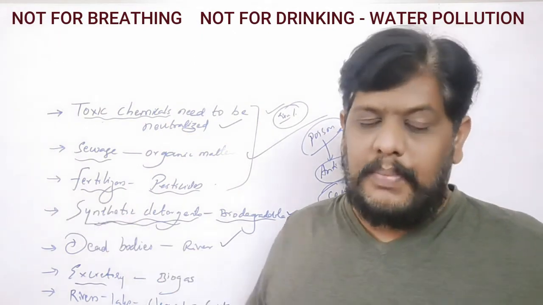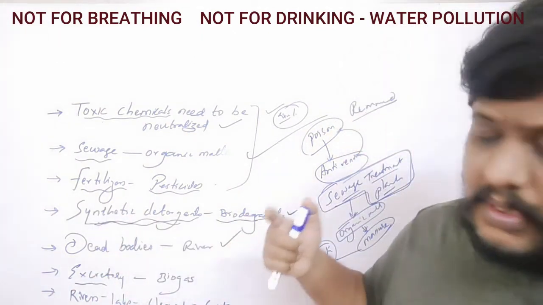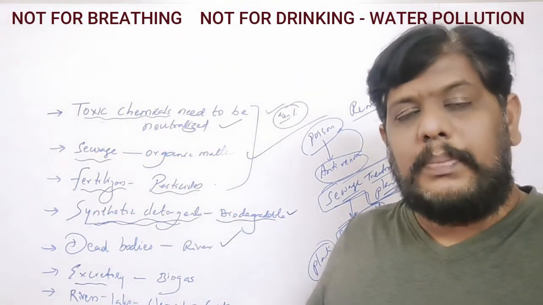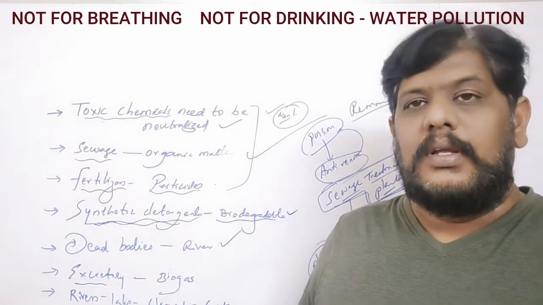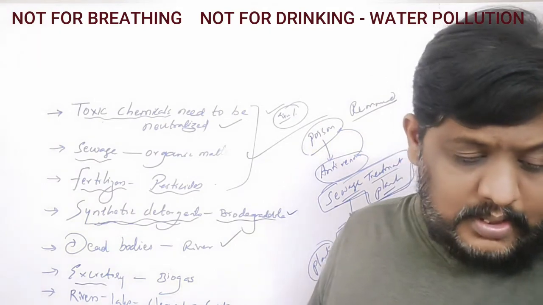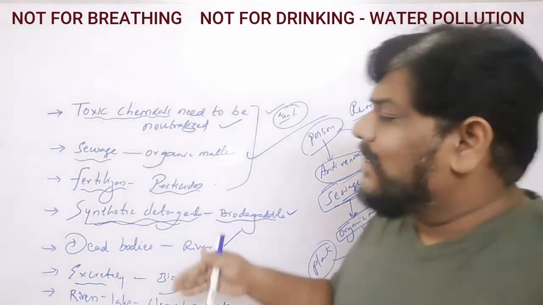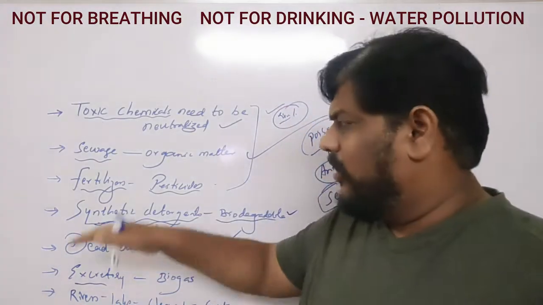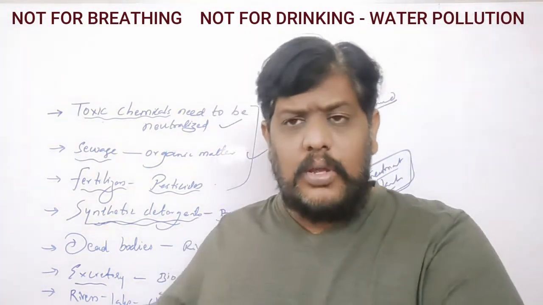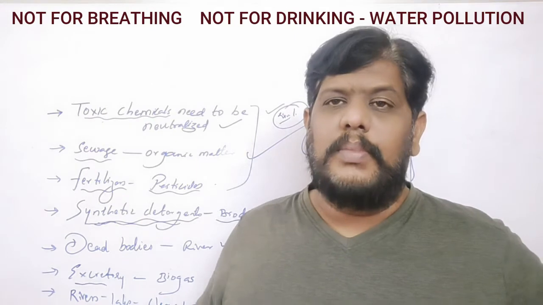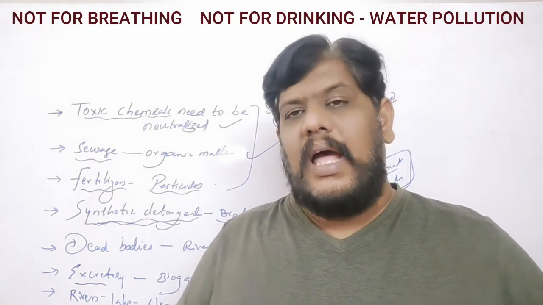Apart from this, trees and shrubs should be planted on the shores of the river, the banks of the river. That is one of the important points. Next, people actually lack general awareness. Why are all these things happening? Why is the water getting polluted? Why is the air getting polluted? Especially we're talking about water. Why is the water getting polluted? Because people don't have proper awareness.